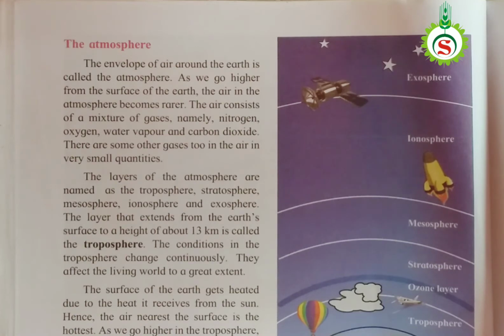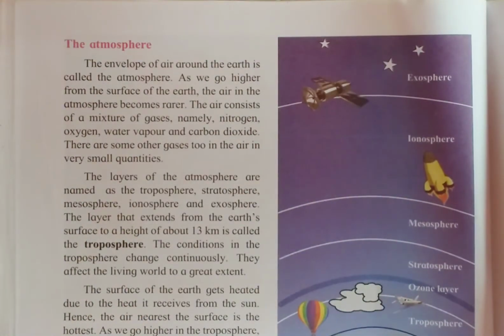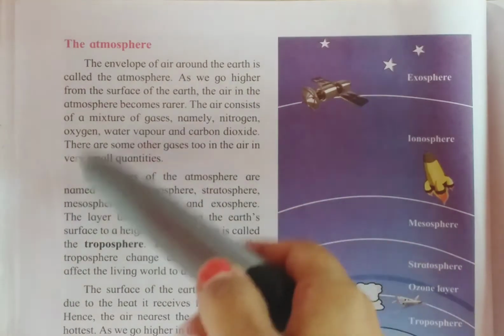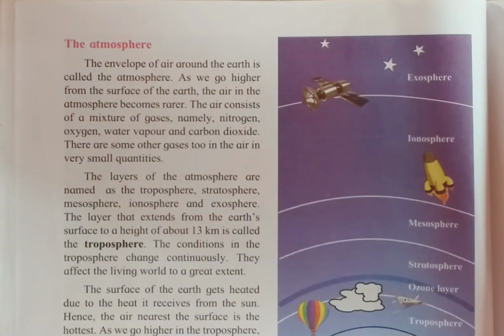Now students, the atmosphere. Do you know what the meaning of atmosphere is? Okay, look here. The envelope of air: our earth is surrounded by a layer of air all around, and this layer of air is called the atmosphere.